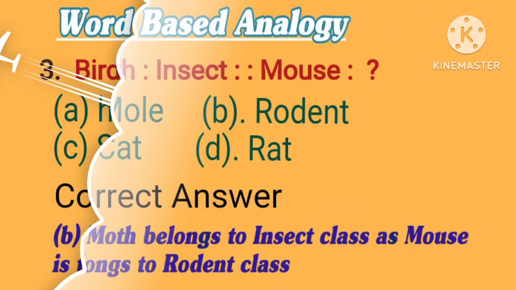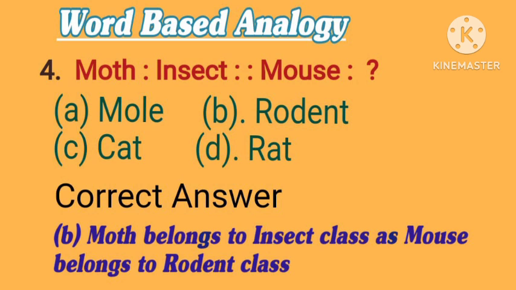4. Moth is to insect, as mouse is to what? A. Mole. B. Rodent. C. Cat. D. Rat. Correct answer is B. Rodent. Moth belongs to insect class, as mouse belongs to rodent class.